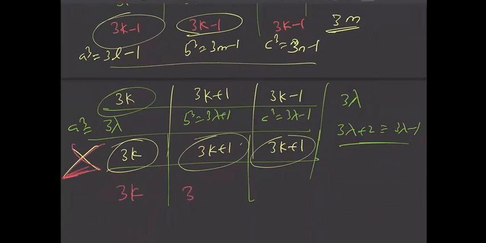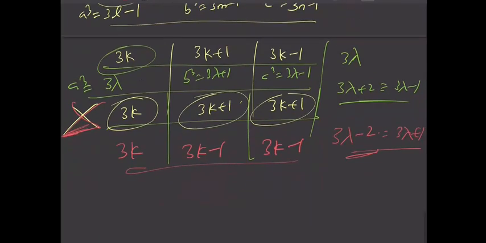And similarly 3k, 3k minus 1, 3k minus 1, this is also not possible, because if you add this a cube, b cube, c cube, you will get 3 lambda minus 2. So this is also not possible, which is again 3 lambda plus 1. This is also not possible.